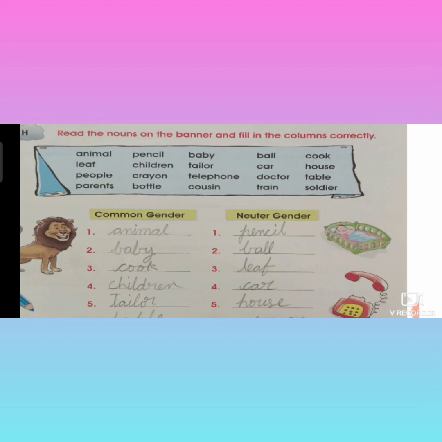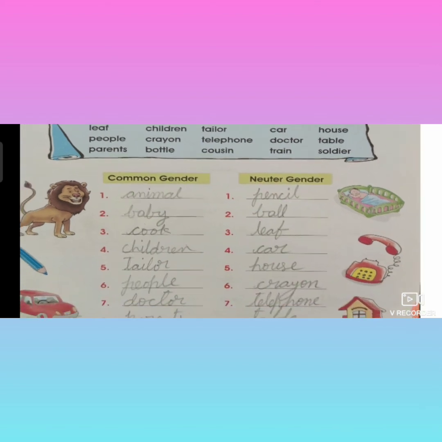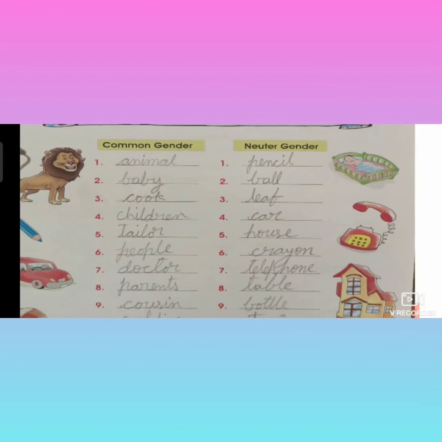So the last one in the banner is soldier. Soldier may be male or female. So that is called common gender. Understood, children? Now pick out the common nouns from the box and write them down. See, the first one is animal. The second one is baby. Third one is cook. Fourth one, children. Fifth one, tailor. Sixth one, people. Seventh one, doctor. Eighth one, parents. Ninth one, cousin. Tenth one, soldier.